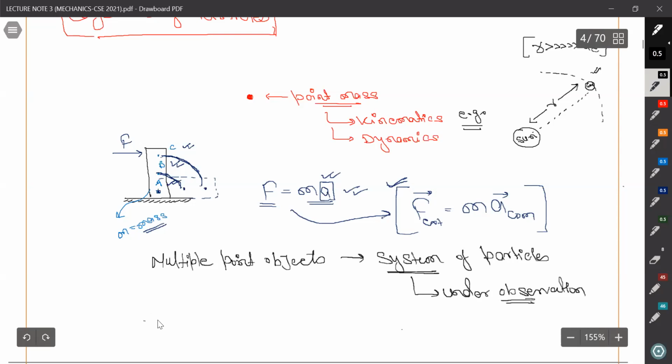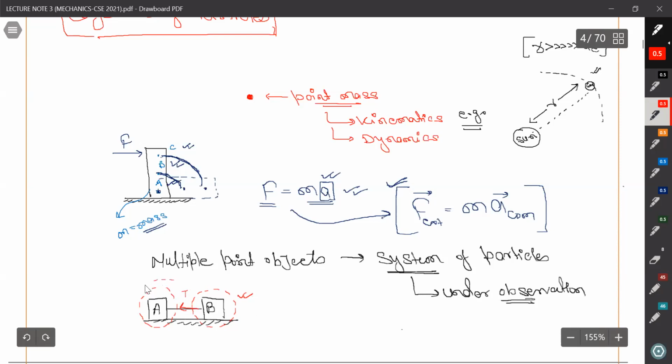So for example, let's suppose these two blocks, A is connected to block B. So we can take only B as a system. We can take only A as a system. For example, if we take B as a system, then the tension force acting between A and B will act as external force.